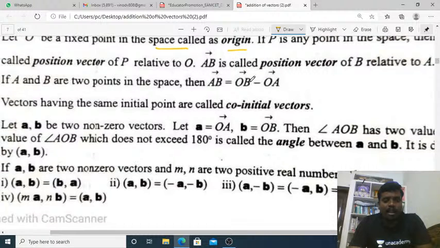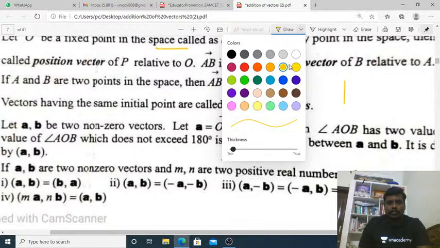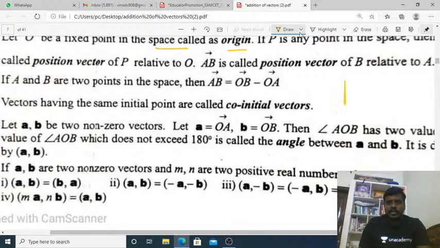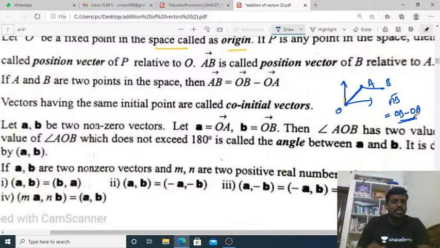Suppose this is the origin O and this is point A. The distance from O to A is OA. This is the position vector. Now the position vector AB bar equals OB minus OA.